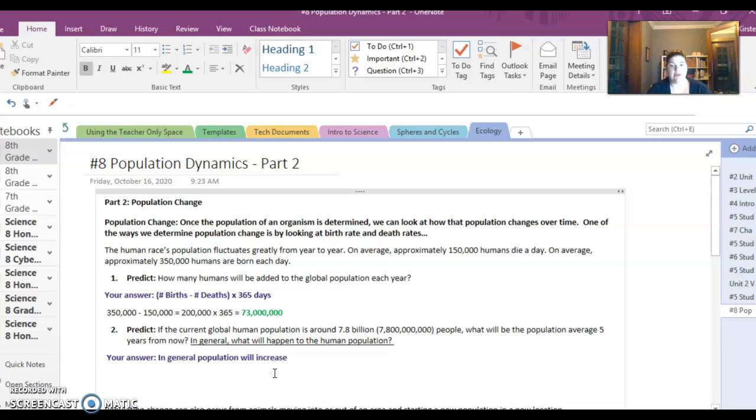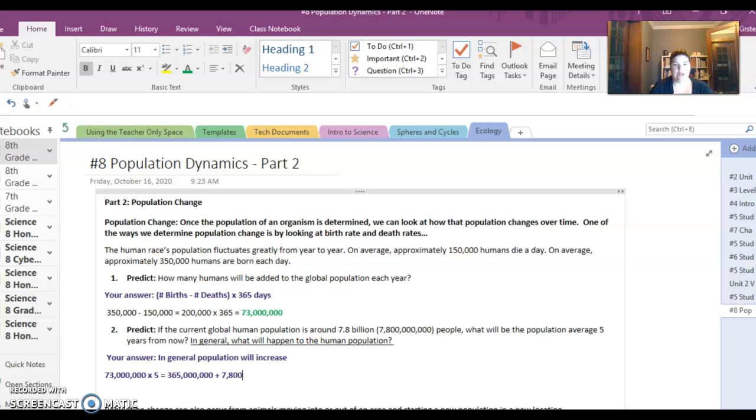And if we wanted to be more specific about what amount population would increase, then I would take that 73 million from my previous answer and multiply that by 5 to get 365 million. So that's how many people we're increasing the planet by in 5 years. And then I would add that to the current population, which is 7.8 billion.